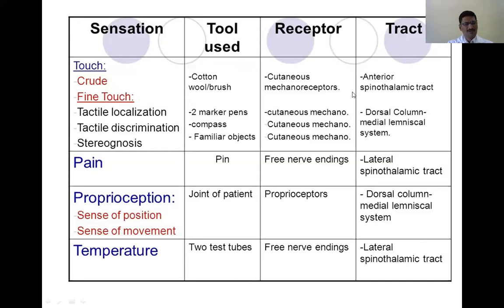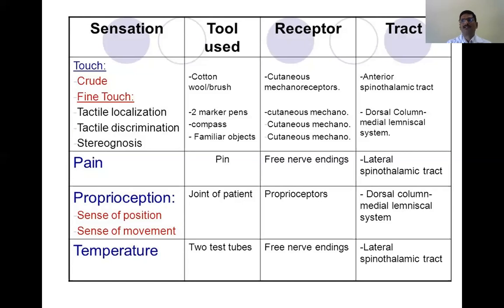Now, the fibers of the anterior spinothalamic tract as well as the lateral spinothalamic tract, which carry pain and temperature, are crossed fibers. Whereas all other sensations are carried by ipsilateral fibers, meaning they carry sensation from the same side. But crude touch, pain and temperature, especially the spinothalamic tract, both anterior and lateral, are crossed fibers.